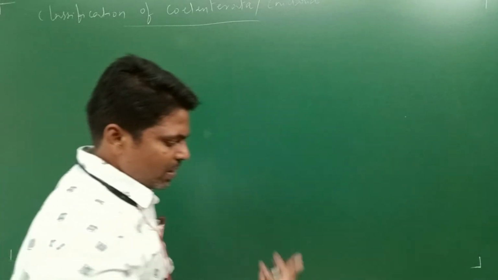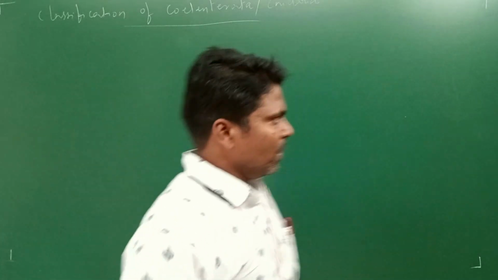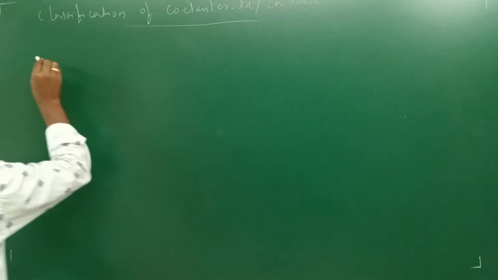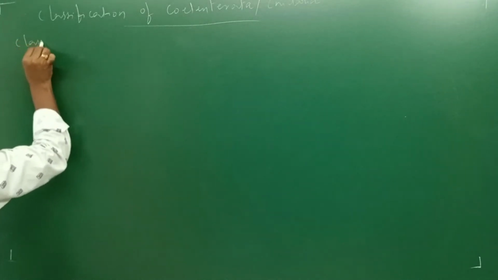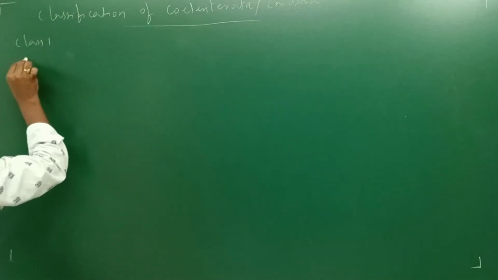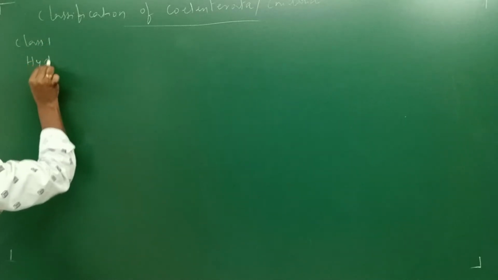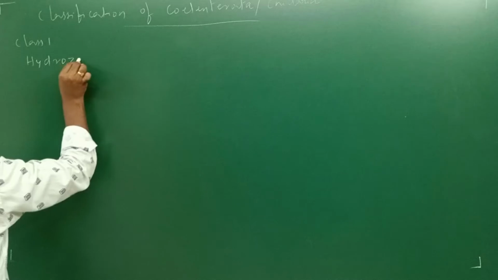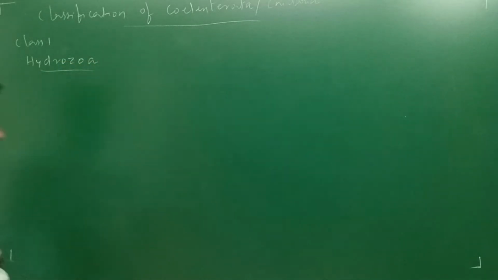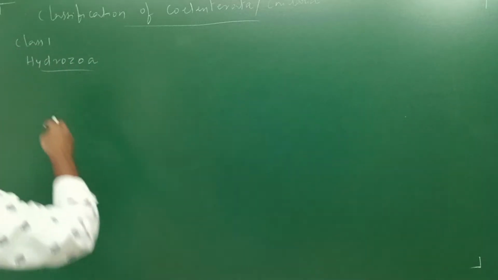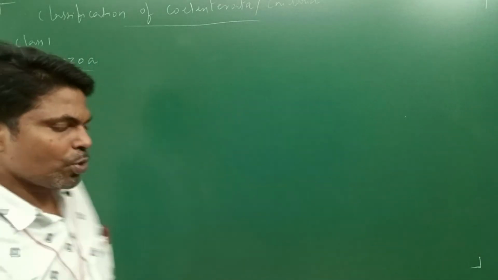In the previous class we discussed the different classes of Coelenterata. The first class is Class 1, Hydrozoa. One by one, we are going to discuss them, starting with Hydrozoa.